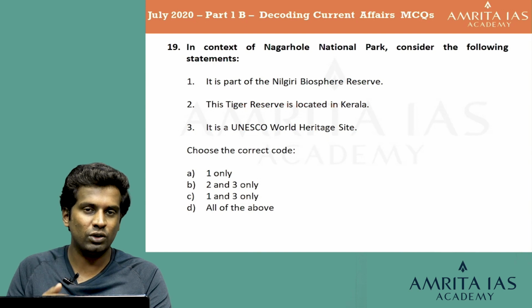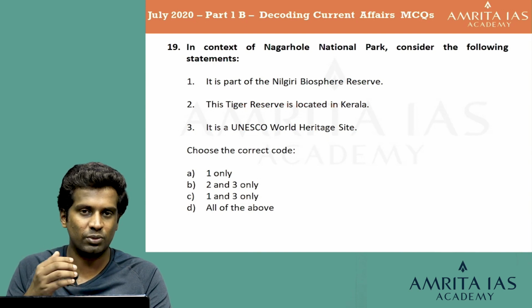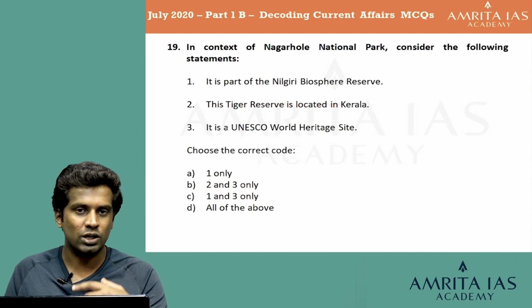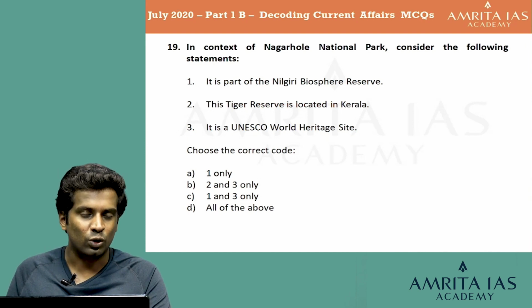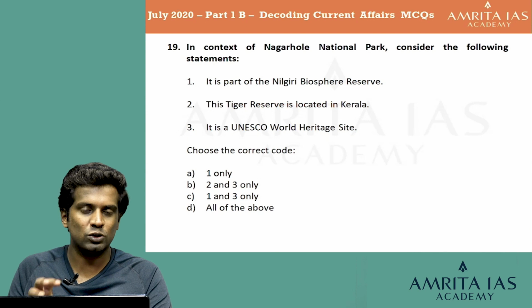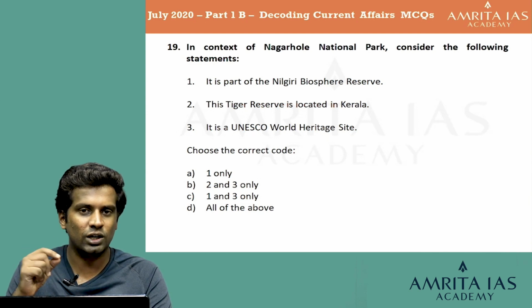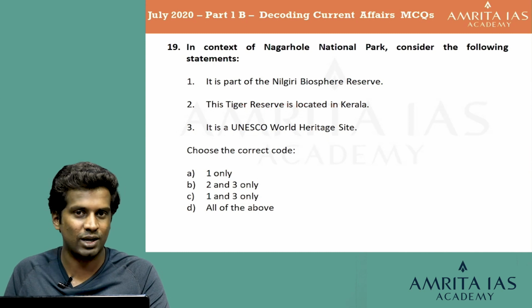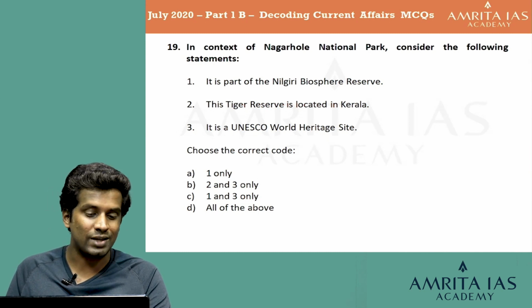You will be learning about the various tiger reserves and the elephant reserves which are present in India, and even the various national parks present in India. It is expected of you to learn about the locations and where they are approximately located, so that this will help you to find and understand where they are located, and this can help you in your civil services preliminary examination. So the second statement is absolutely wrong.